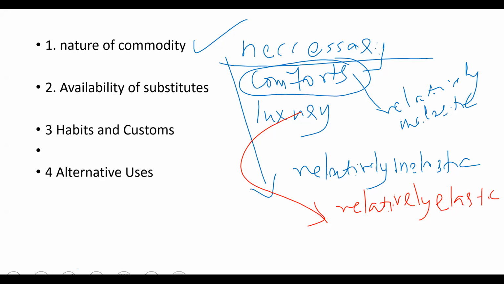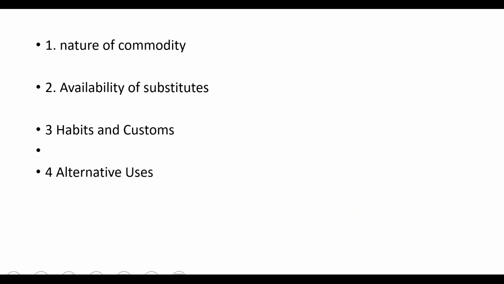Is it clear? We have discussed three goods: necessary, comforts, and luxury. Necessary and comforts, they got relatively inelastic. Luxury got relatively elastic, right? Second point क्या है? Availability of substitute. अब देखो, when more substitutes are available, demand will be more elastic.